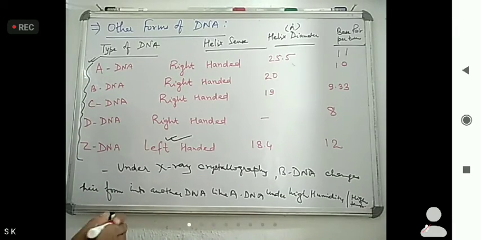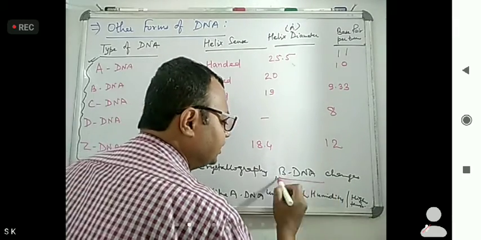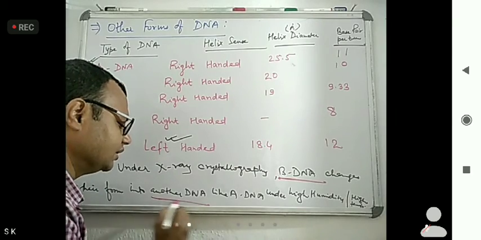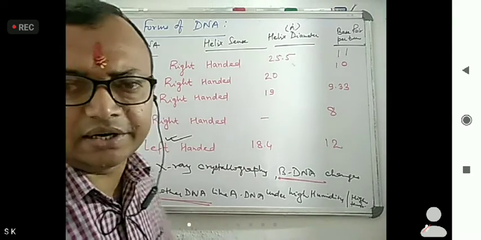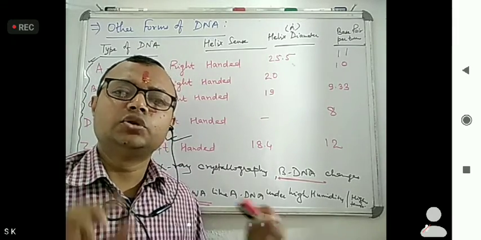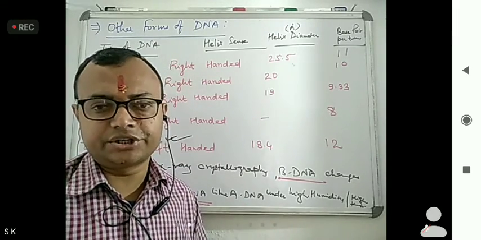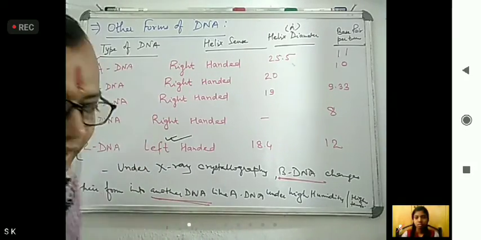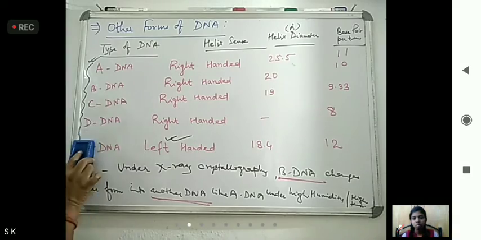So B-DNA under different circumstances changes into another form of DNA. Next, two terms came: denaturation and renaturation. What do you mean by denaturation and renaturation? We have to see.